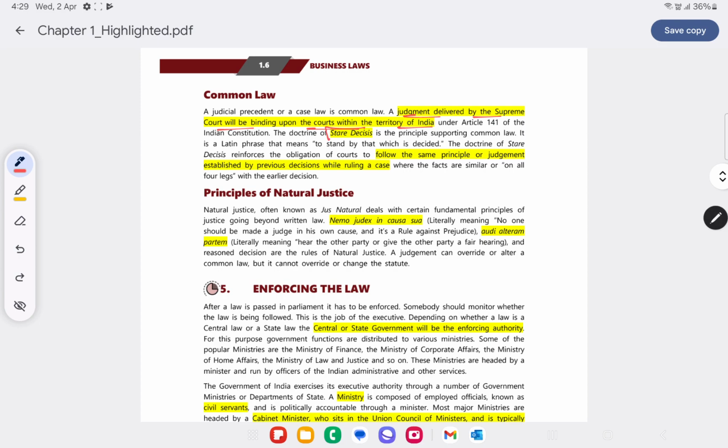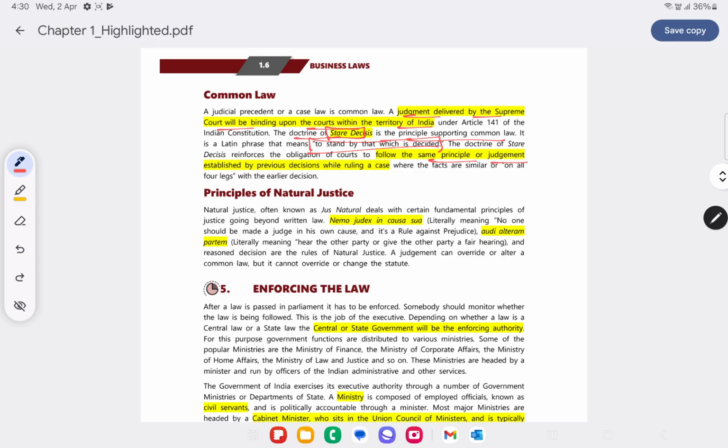Now, this is based on the doctrine of stare decisis. What do you mean by this? It's a principle supporting common law, which means to stand by that which is decided. So if the Supreme Court passes a judgment, then other courts would also follow the same principle or judgment.